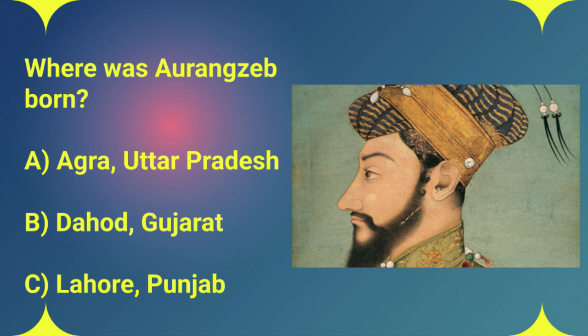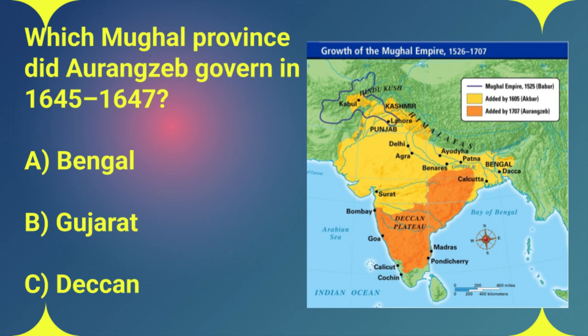Moving on to question 6. Which Mughal province did Aurangzeb govern between 1645 and 1647? Was it A, Bengal, B, Gujarat, or C, Deccan? Okay, so we're focusing on those early years before Aurangzeb becomes emperor. We know he held some pretty important positions, and you're right, it was Gujarat. He governed that province from 1645 to 1647. But there's more to the story.